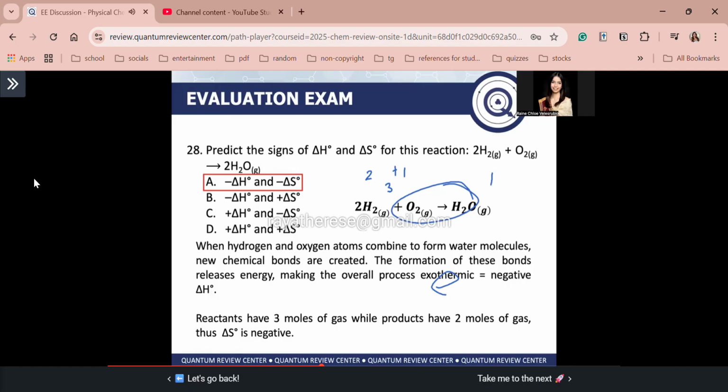Titingin na kayo sa number of moles sa inyong reactants and products kapag same ang state sa reactants and products. In this case, guys, same, diba? Nag-gaseous state ang reactants and products. Okay? Next guys, number 29.